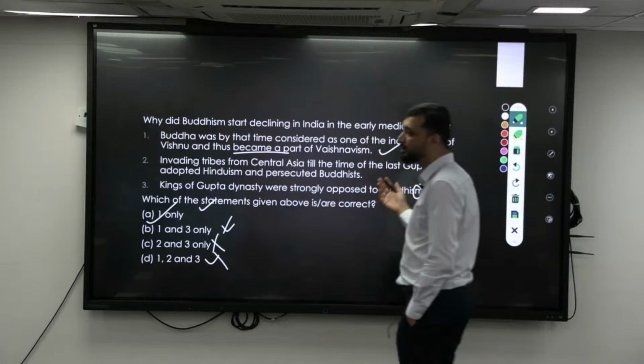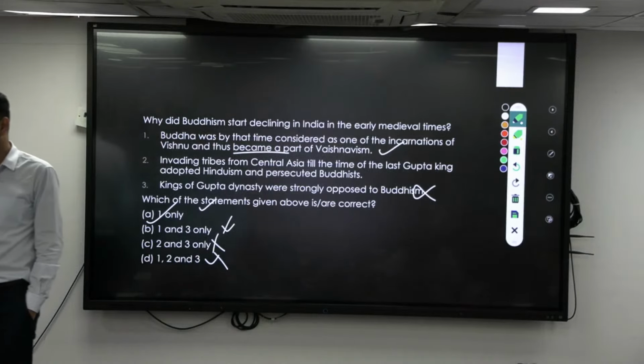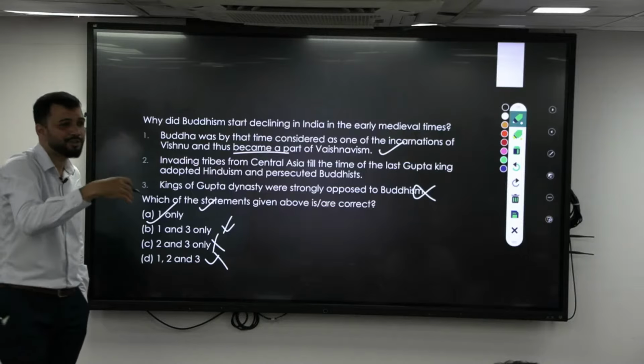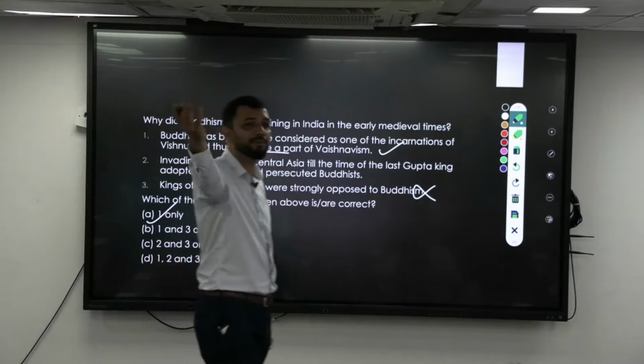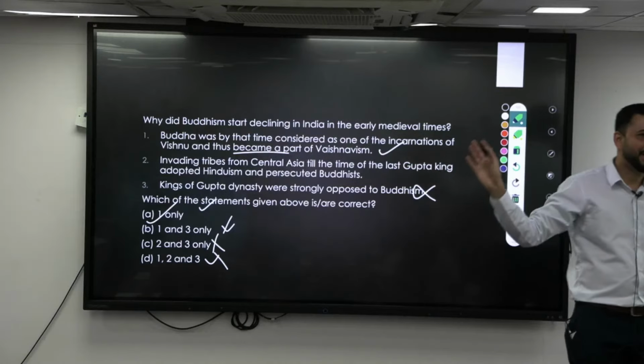The other point is the emergence of Vajrayana, complex ritual, and Mahayana Buddhism, and so they also started using more Sanskrit and other things. So they moved away from Pali to Sanskrit. That means they moved away from common people to, again, learned people. So that itself also started reducing it.